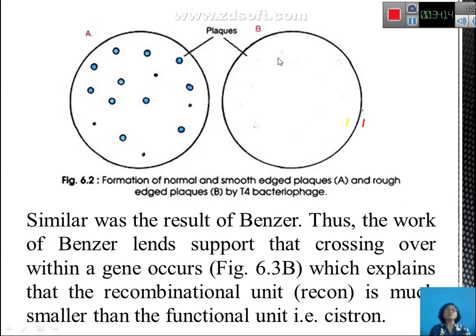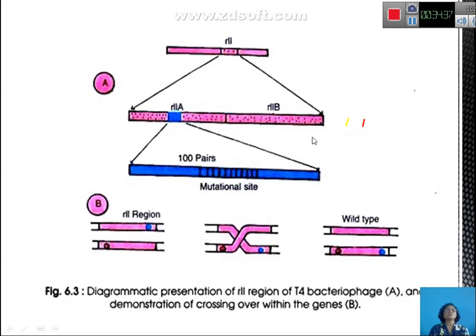If you observe, it is a rough plaque and it is larger in size. Similar results were obtained by Benzer, and thus the work of Benzer supported that the gene undergoes a recombinational event, and therefore there is a recon located in the functional gene, which you call a cistron.